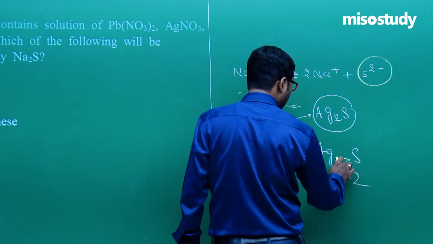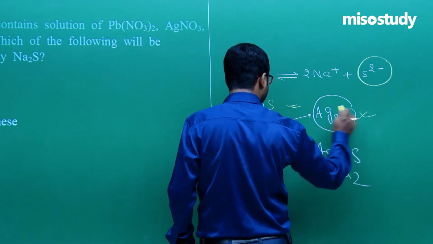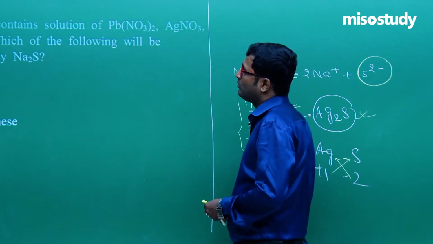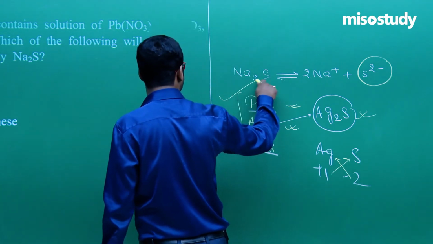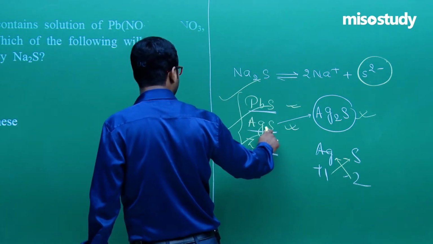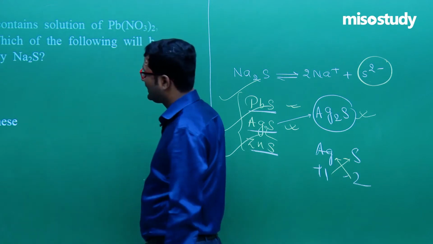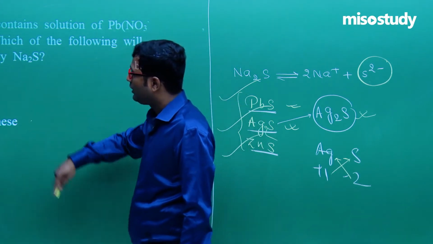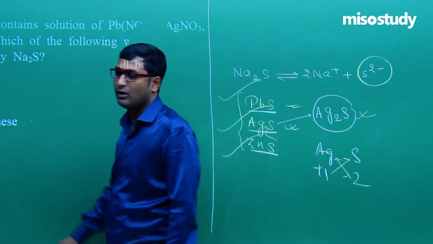So they will form Ag2S. So which of the following will be precipitated? All are precipitated: PbS, Ag2S and ZnS. So for this question, again we can say D is the correct option.